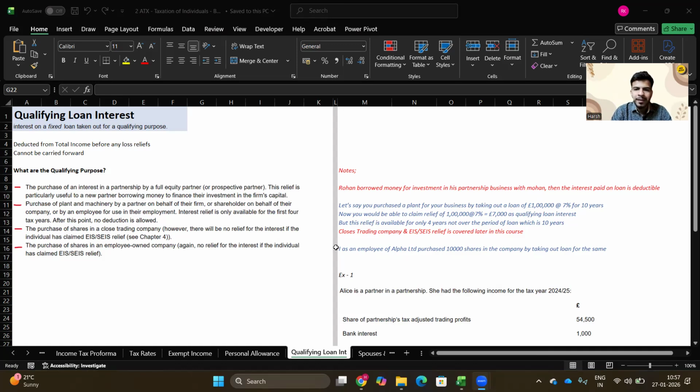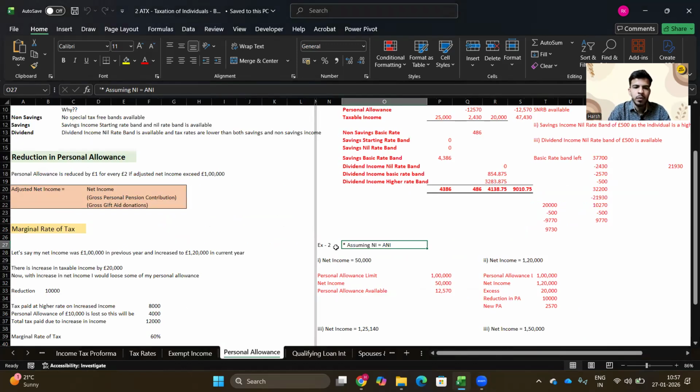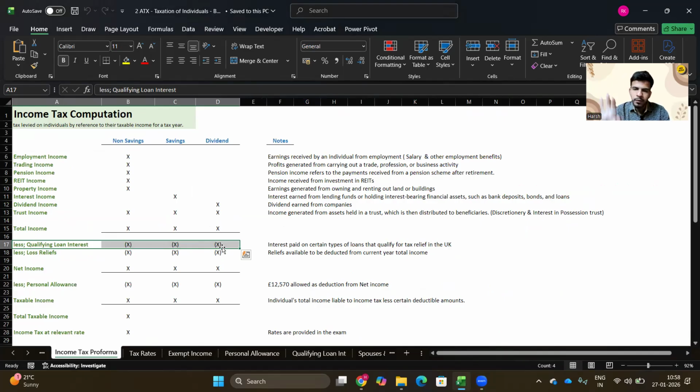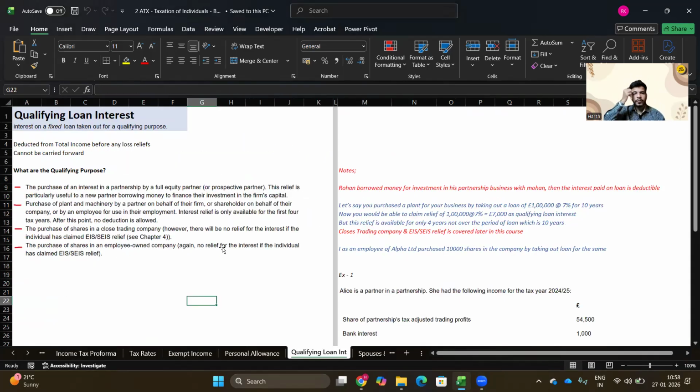If I show you the exact place where this qualifying loan interest stands, it is here. So you deduct this from total income. Personal allowance would be claimed later on, loss relief would be afterwards. Another point you need to understand is that this type of interest cannot be carried forward.